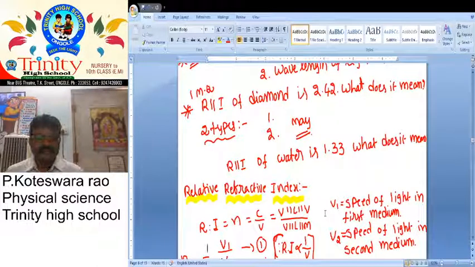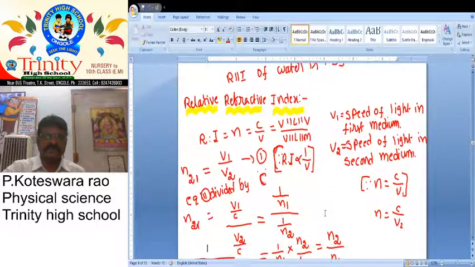And refractive index of water is 1.33. What does it mean? It means that the speed of light in vacuum is 1.33 times greater than in water. Then we want to discuss relative refractive index.